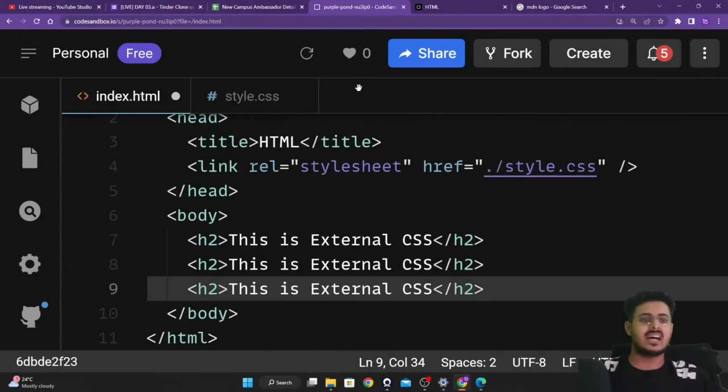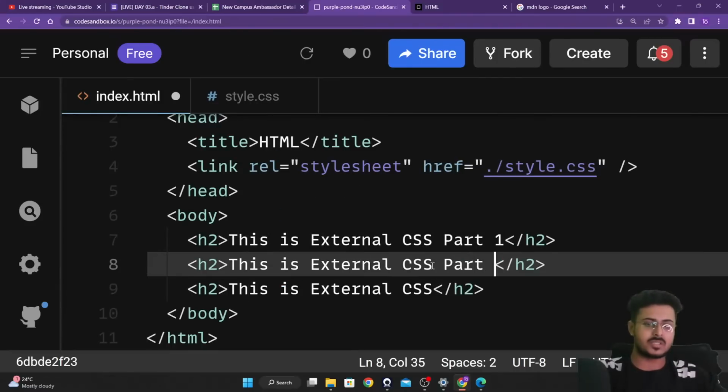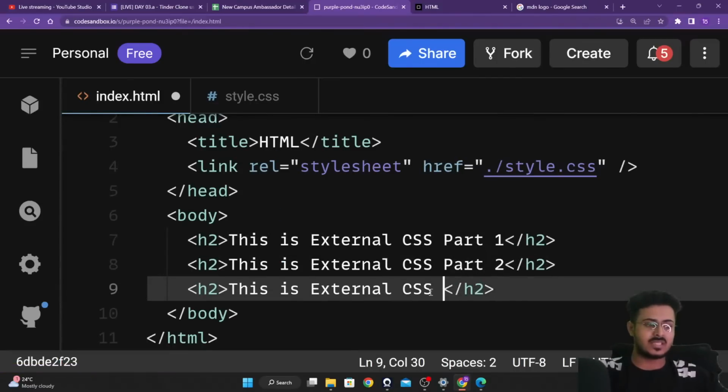This is external CSS part 1, this is external CSS part 2, this is external CSS part 3. So these are three lines of code, guys. Exact same code: H2 element, H2 element, H2 element.